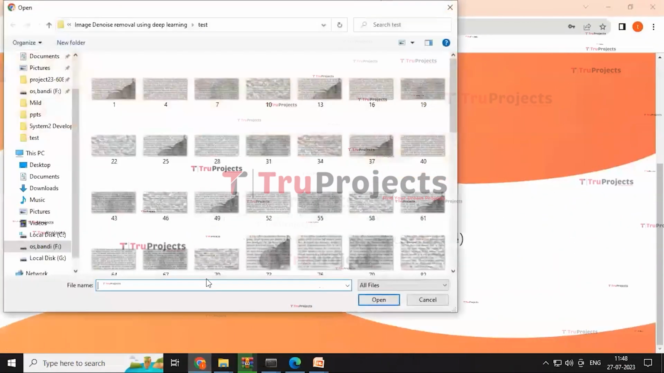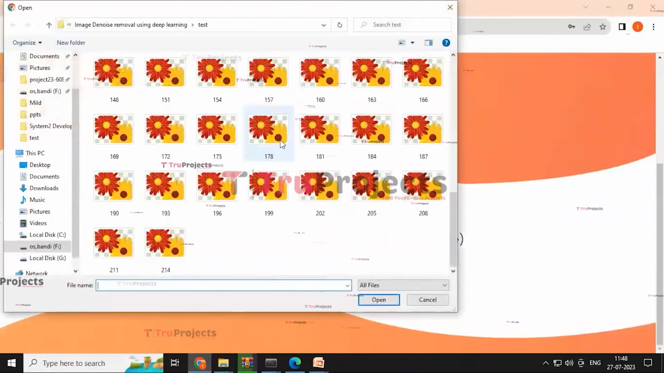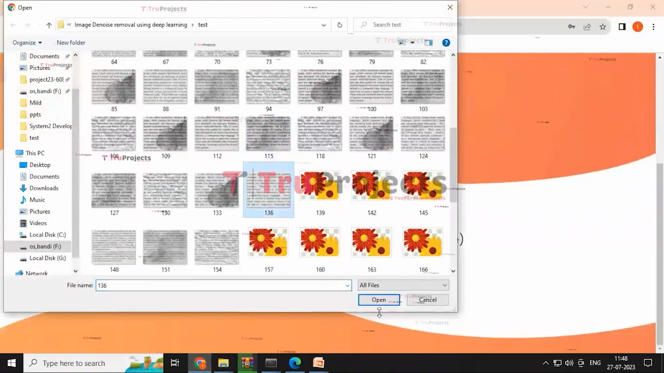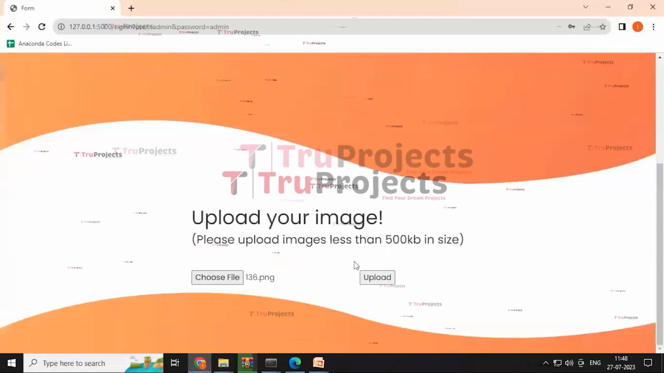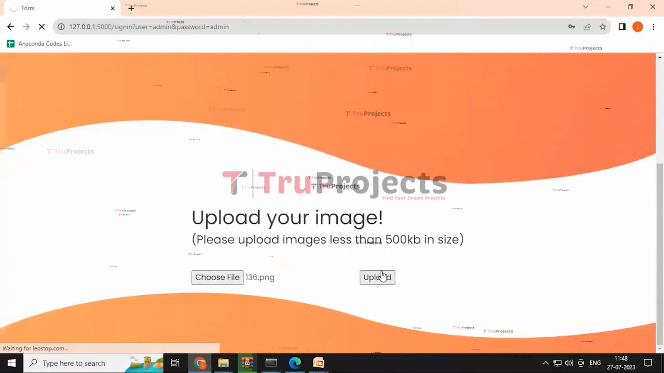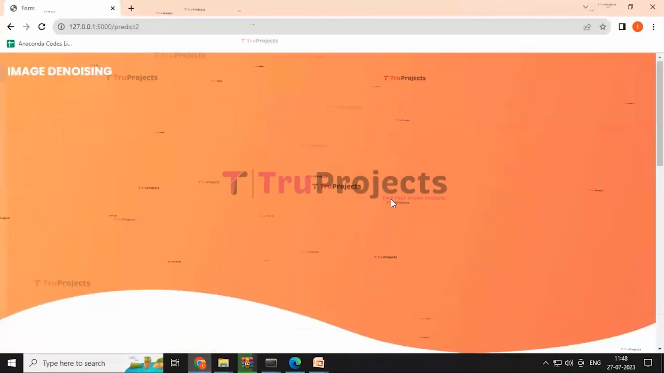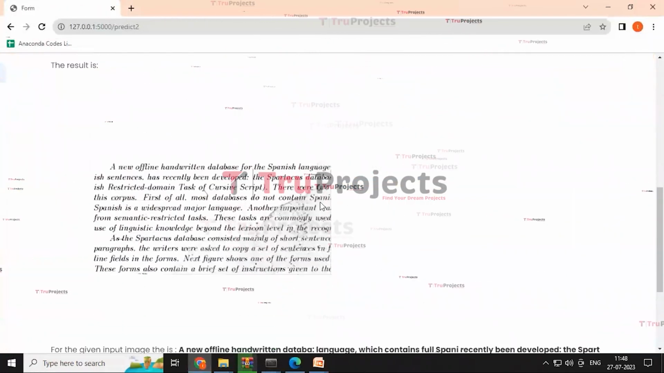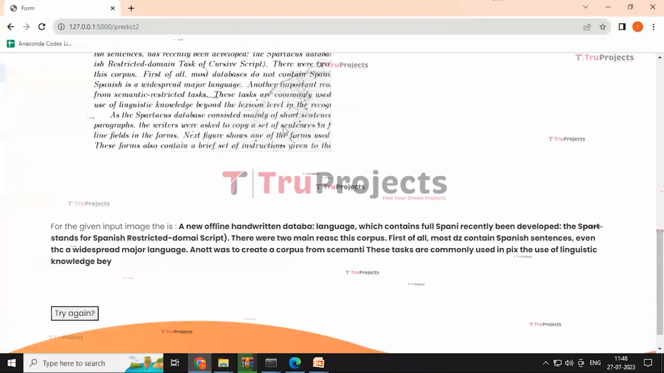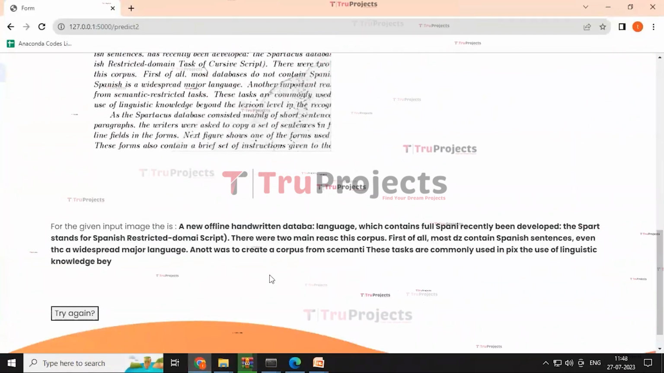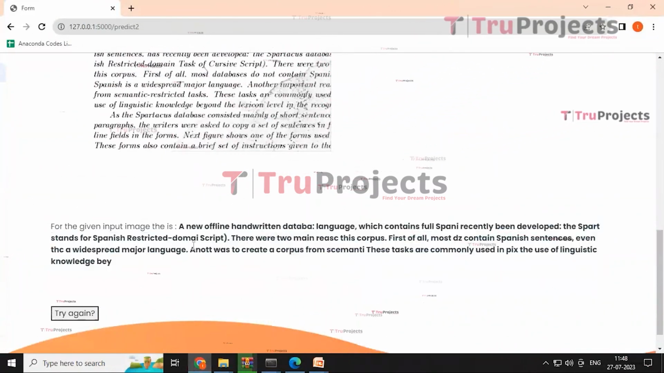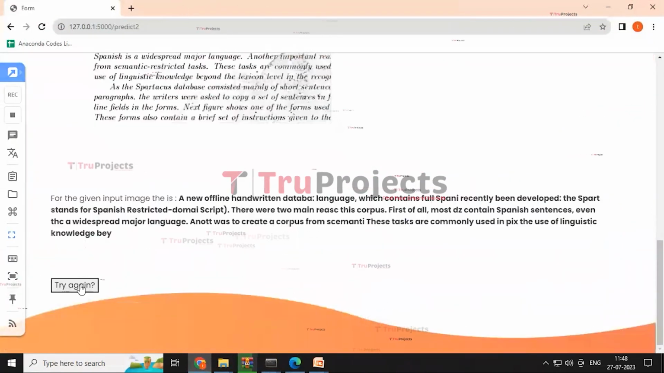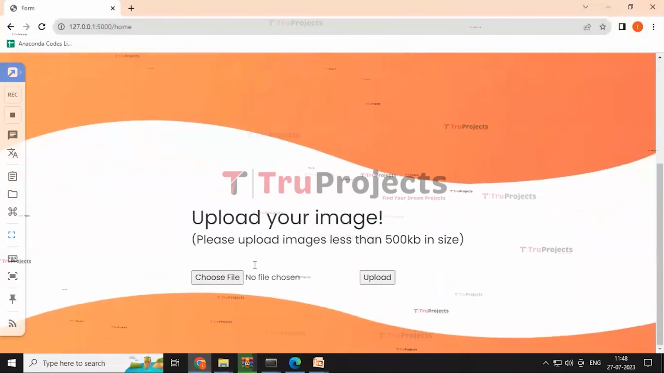Here click on the choose file button. Here we are redirected to the test folder containing images within it, and selecting one image and click on open button. And then click on the upload button. Here it redirected to the result page and predicted the result as per the given input image and the data within it. And this way we can denoise the image, and by clicking on try again button,